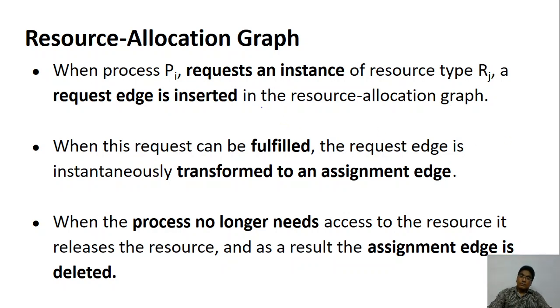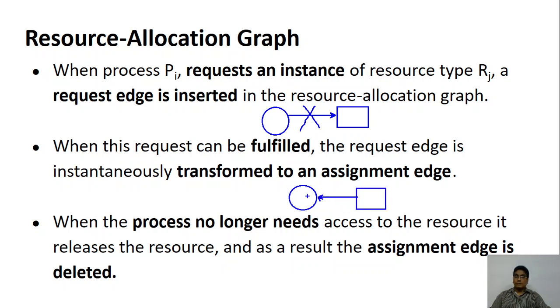Initially, the process makes a request to the resource, so there will be an edge like this. Once the request is granted, this edge will be removed, and you have the other type of arrow saying that this request has been granted.